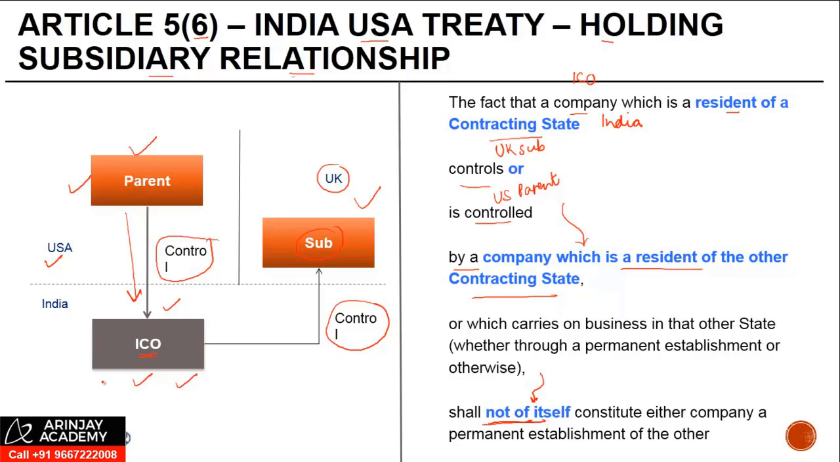But just because of the fact that I have an Indian company which is a subsidiary, that fact by itself, not of itself, constitutes either company a PE of the other. This UK sub cannot be a PE of the Indian company just because the Indian company controls it. Similarly, this Indian company cannot be a PE of the US parent just because of the fact that the US parent controls the Indian company.